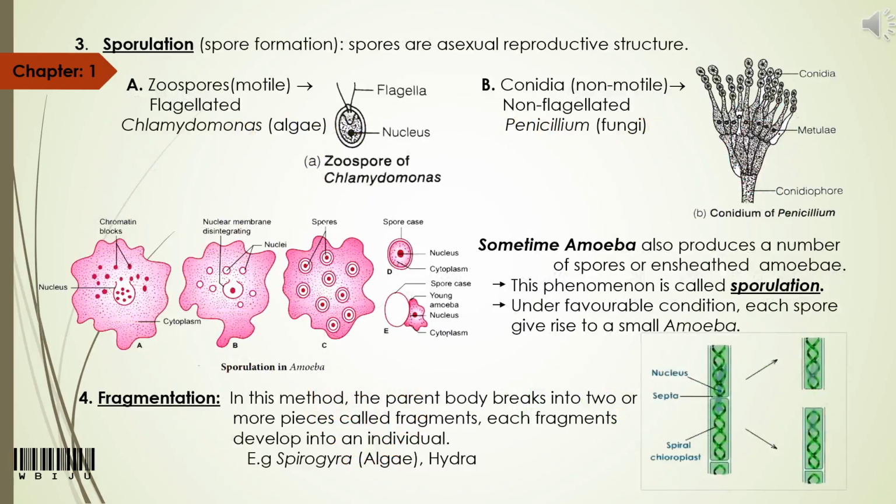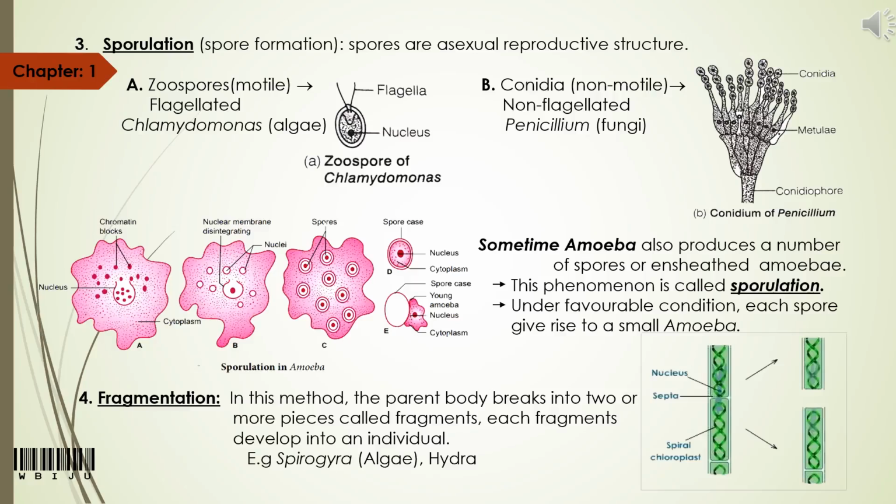Come to the next method, that is sporulation. In this method, new individuals are produced by spore formation. So here you should know what a spore is. Spores are asexual reproductive structures. And in our textbook, two examples of spores are given. One is zoospore and one is conidia. So let's see the difference between these two spores.